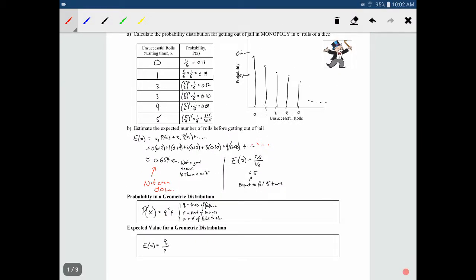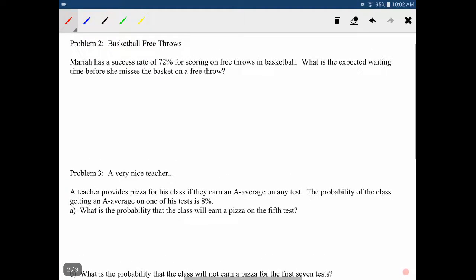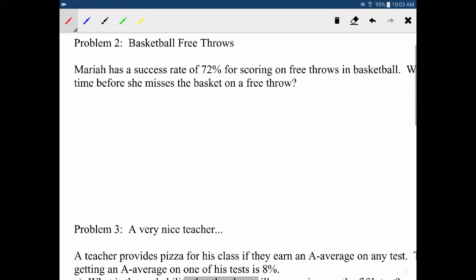Okay? All right, so let's jump over to the next question. So we've got a basketball question here. So Mariah has a success rate of 72% for scoring on a free throw. What is the expected waiting time before she misses the basket on a free throw? Now this is a challenging one, even though it doesn't seem challenging.